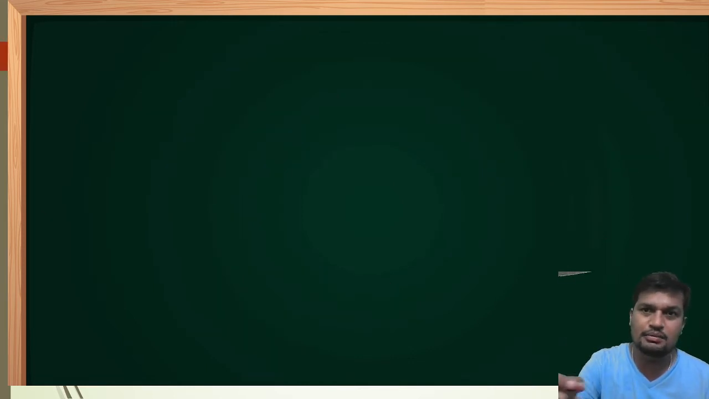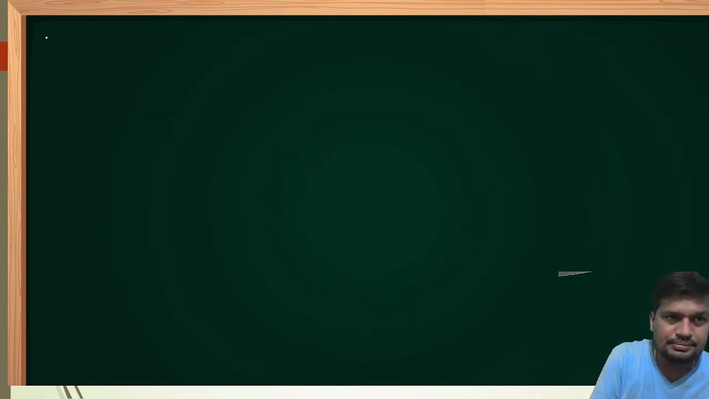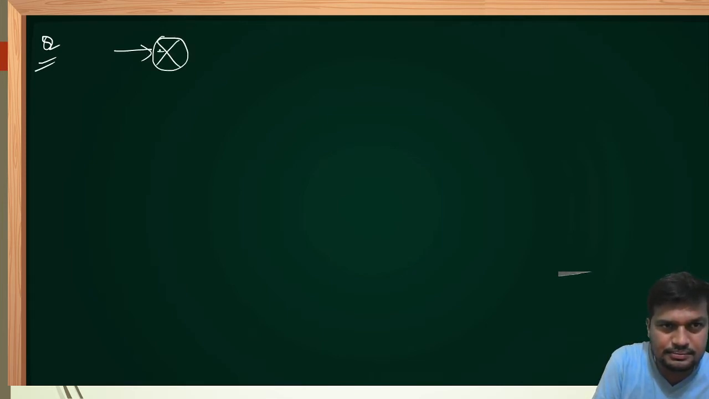Let me discuss one more question. Let the closed loop system be given like this: omega n square upon s into s plus 2 zeta omega.